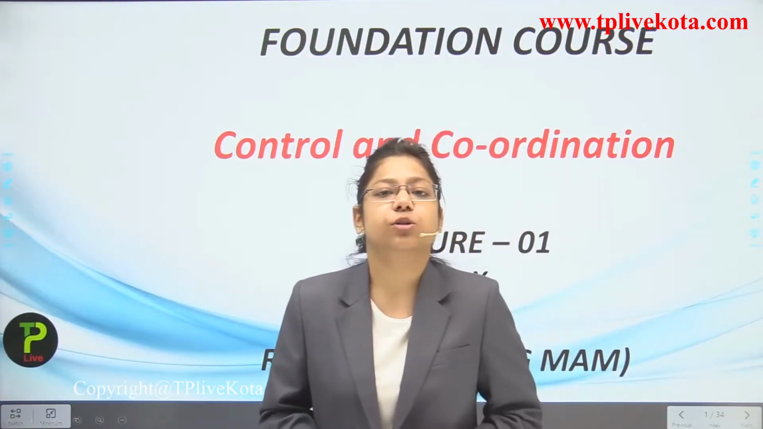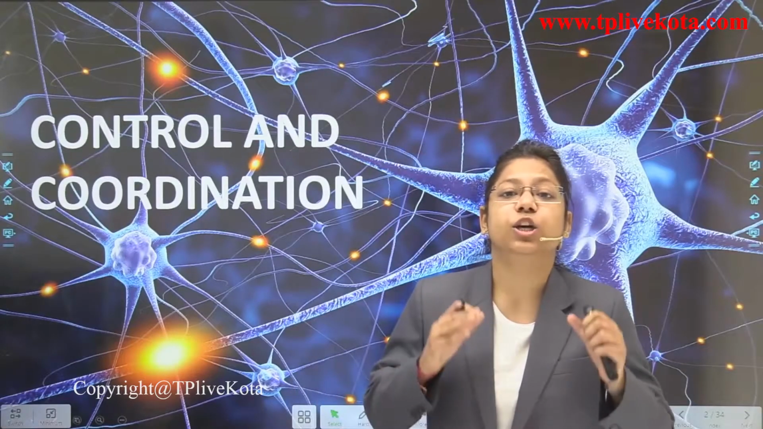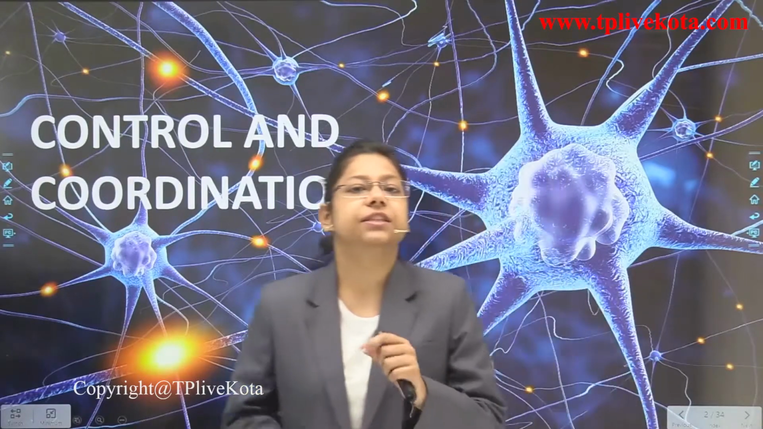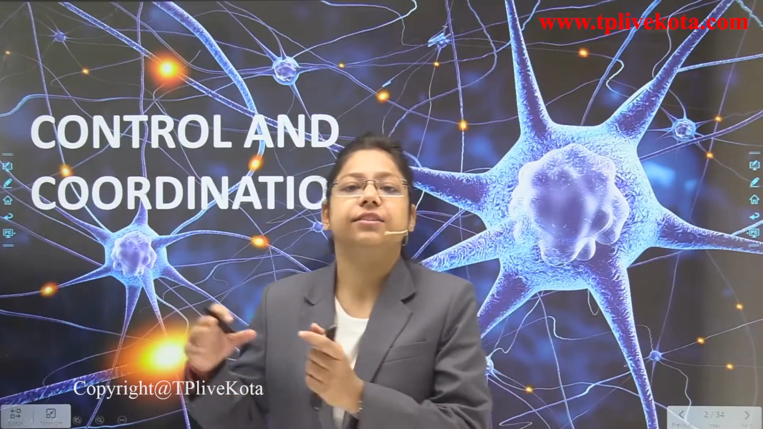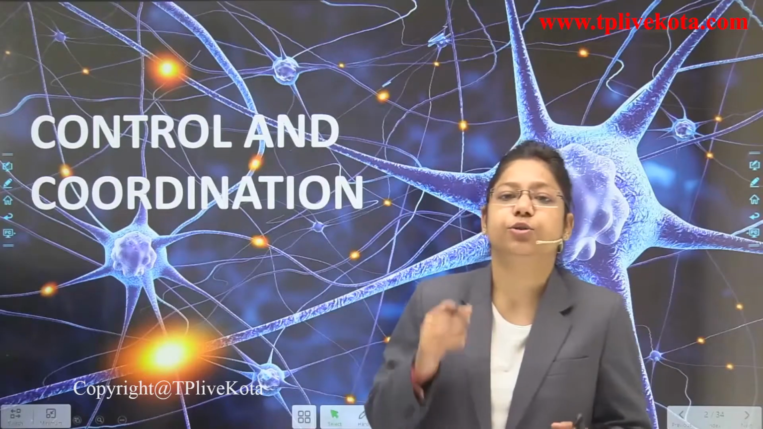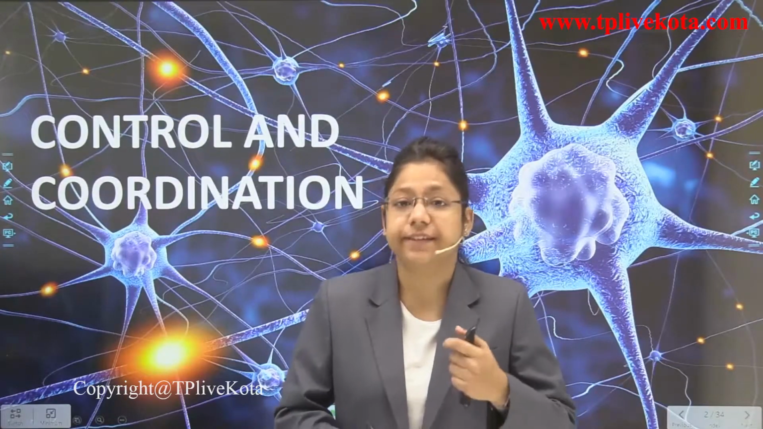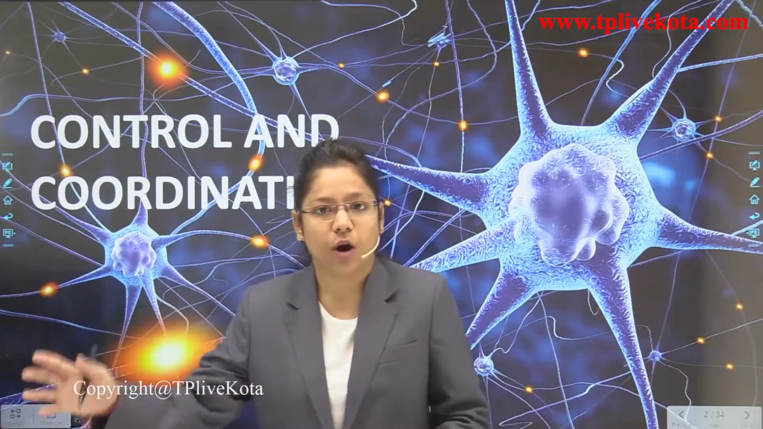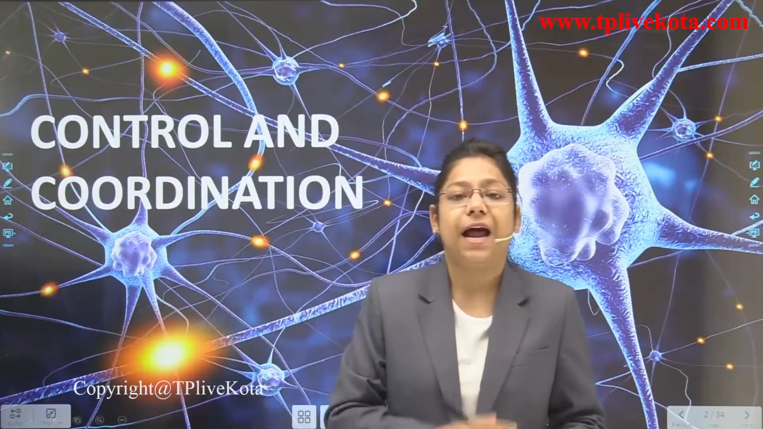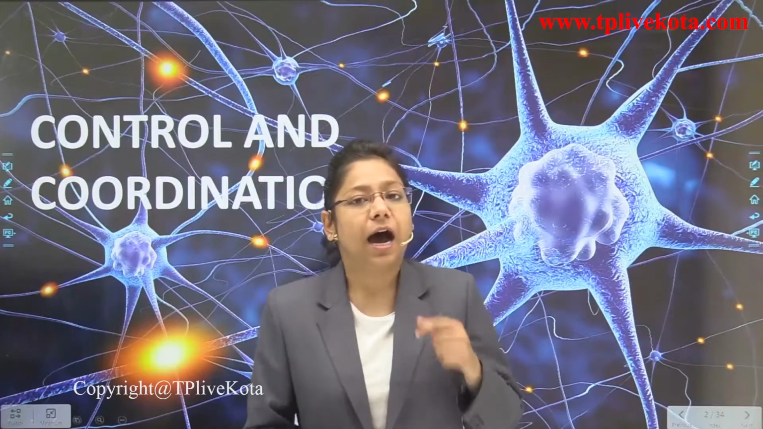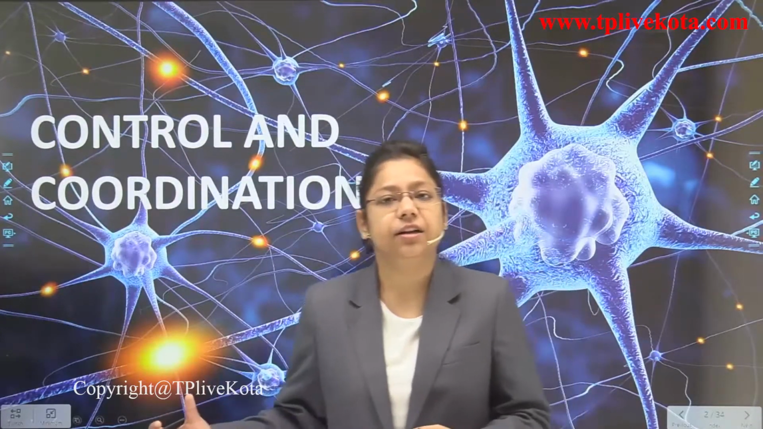This chapter is all about control and coordination. Control means how the involuntary as well as the voluntary activities are being controlled by a particular plant as well as animal, and we are going to talk about how coordination takes place with the help of hormones, with the help of all the body parts of a plant as well as animal, and how things are being regulated because of the presence of external stimulus and internal stimulus as well.